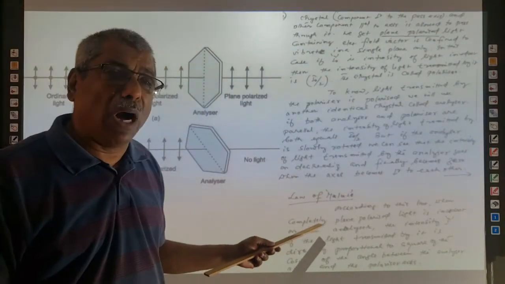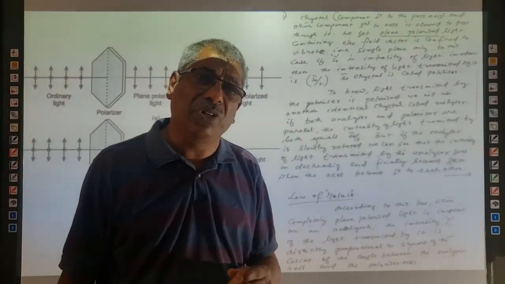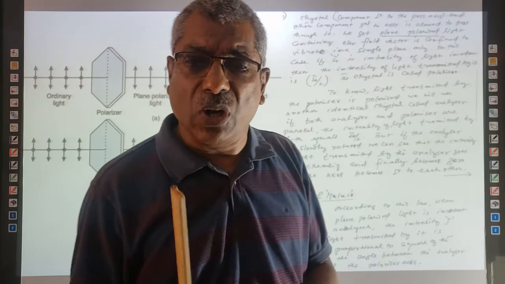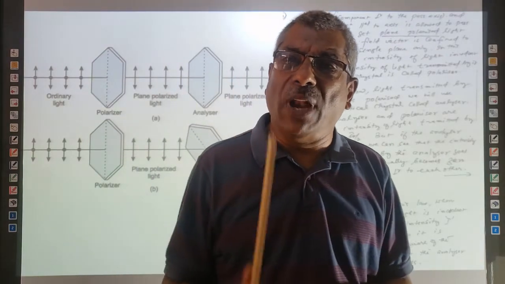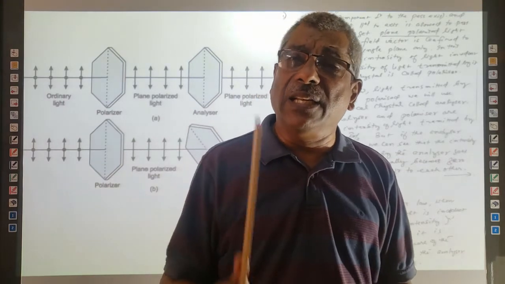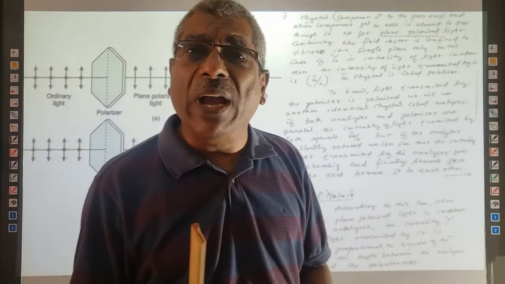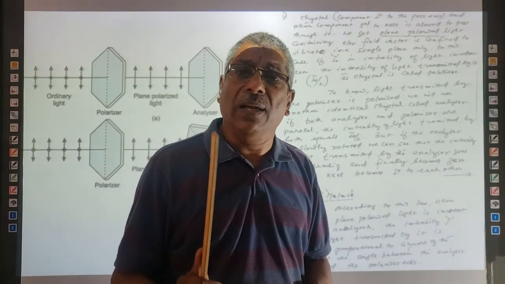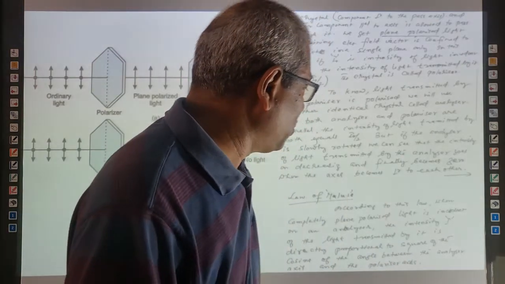This is called Malus's law. Malus's law is very important. Once again, according to Malus's law, the intensity of light transmitted by an analyzer is directly proportional to the square of the cosine of the angle between the analyzer axis and the polarizer axis, that is theta.